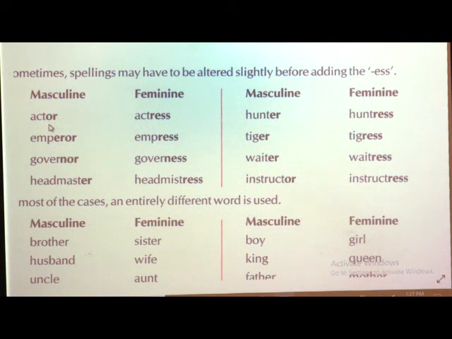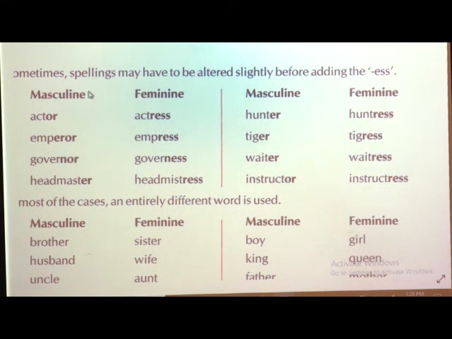Instead of these alphabets you have to use others; you have to remove this and add this ESS. Now, if you see the first example, actor. For actress, instead of OR, they have directly done RESS, so you have to do the alteration of the spellings.